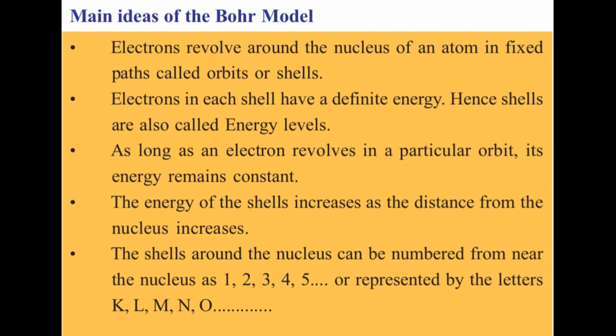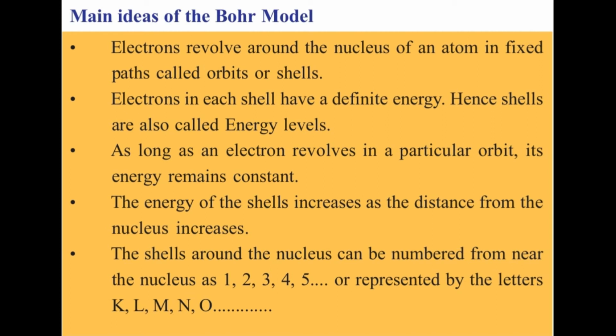The first postulate is that electrons revolve around the nucleus in a circular path, called an orbit, or also called shells.